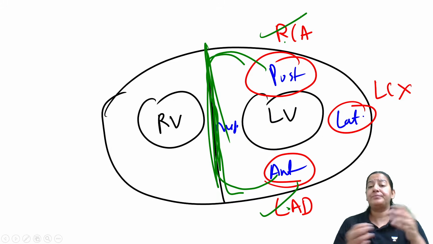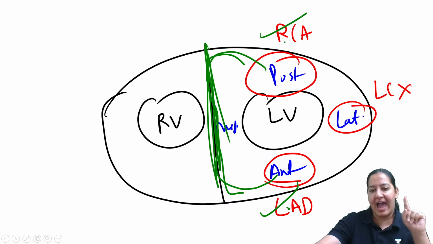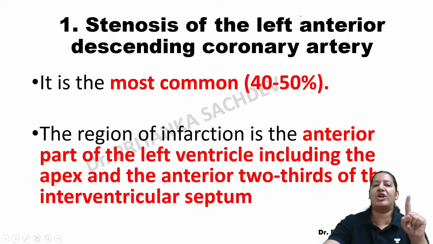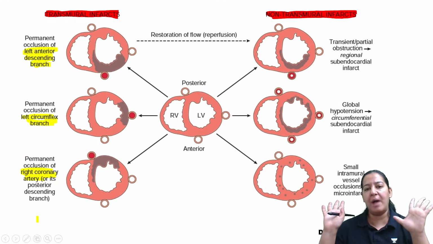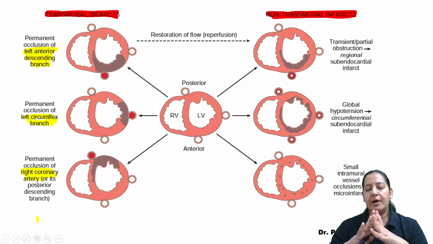So we know that. Now whichever coronary is obstructed, that portion will have MI. So that will be the location, right? Let me show you a diagram. The best diagram again in this context is from Robbins.